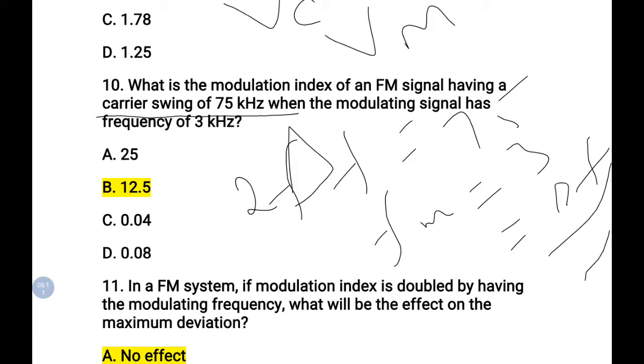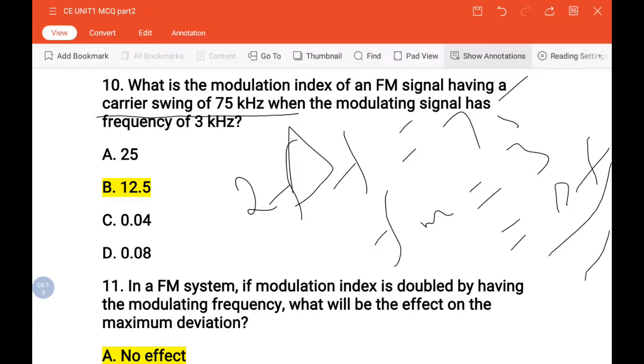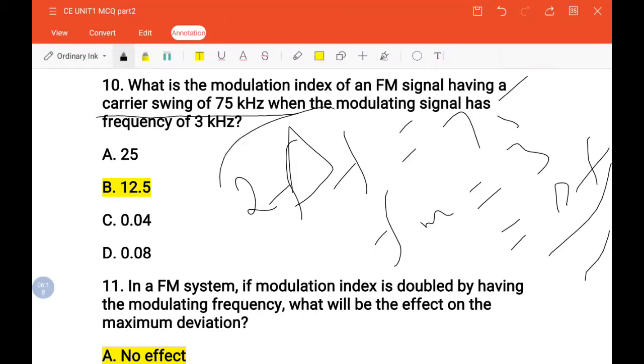Carrier swing is actually 2 times del F. So 2 del F is given as 75 kHz, and the modulating signal frequency is 3 kHz. From the data we can find del F: del F is equal to 75 by 2, and Fm is 3 kHz.